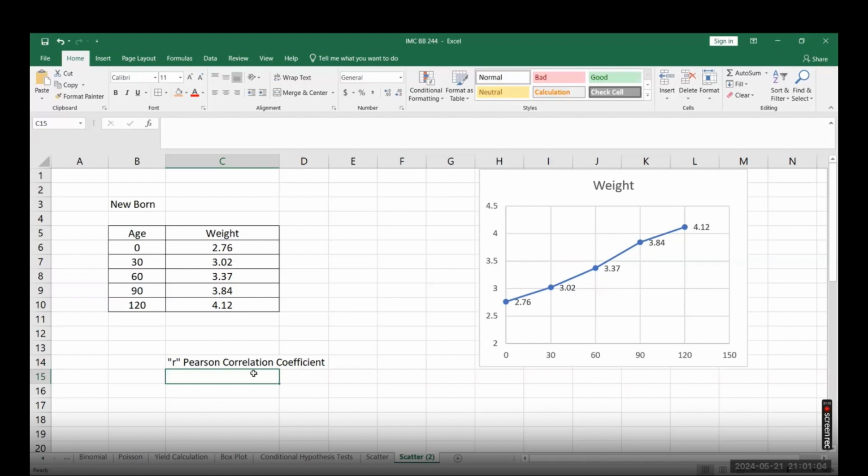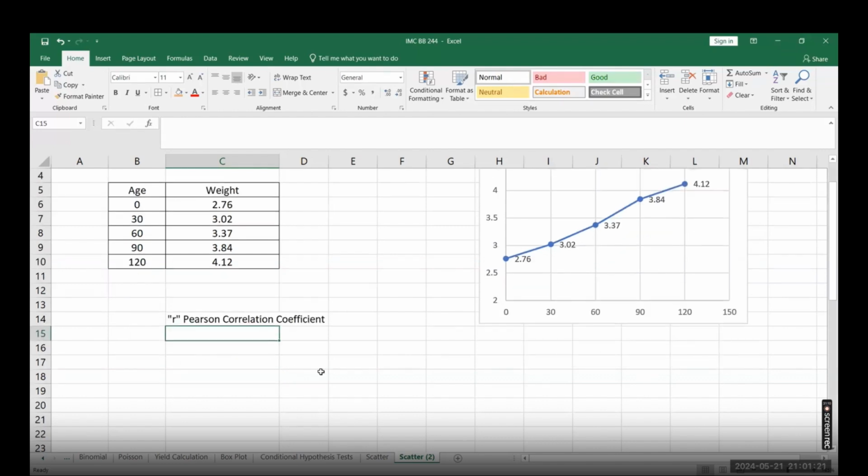Correct? Now, the Pearson correlation coefficient depends on how strong the relationship is, and that is represented in the R value.